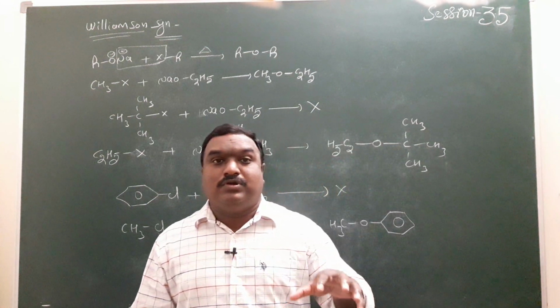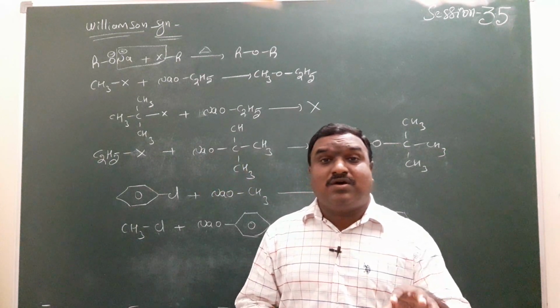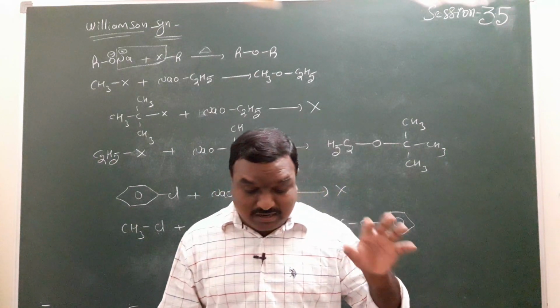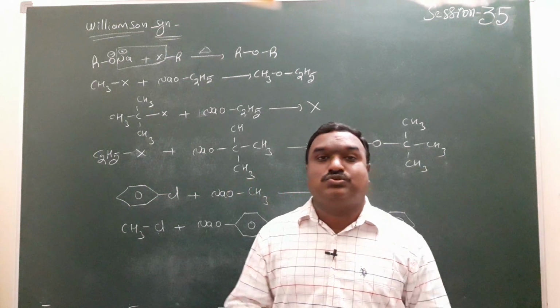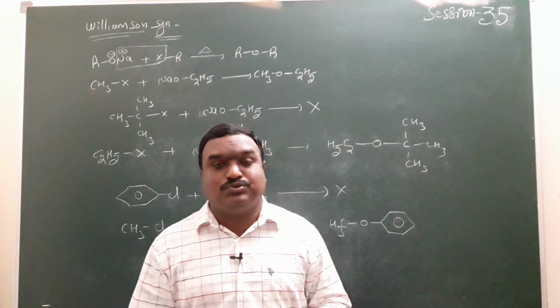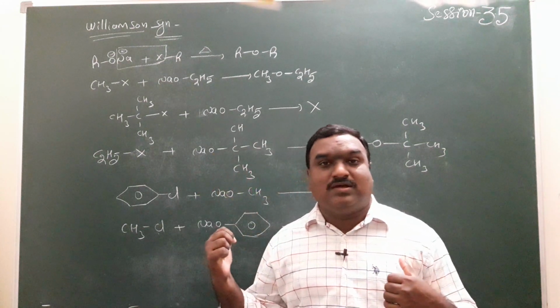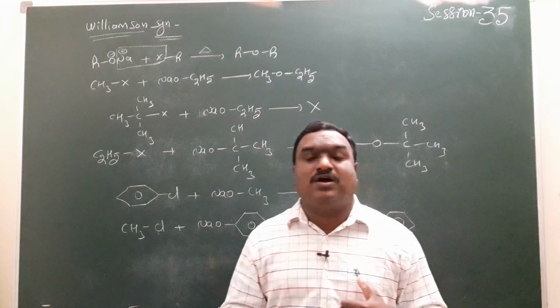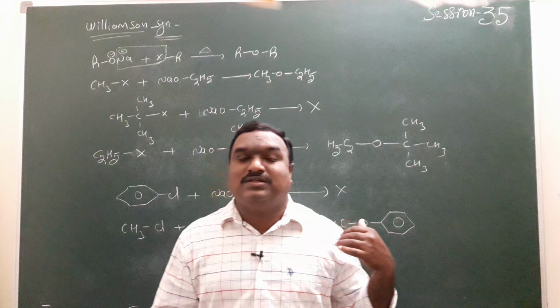Aromatic compound nucleophilic substitution reactivity is less. Whenever the number of withdrawing groups on an aromatic ring increases, the compound's reactivity towards nucleophilic substitution increases. This is the way to write that product.